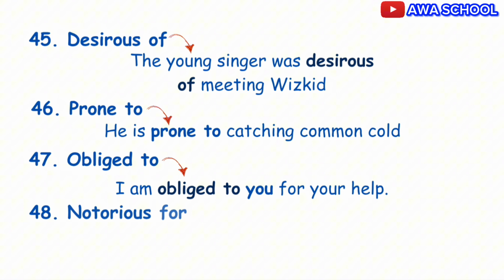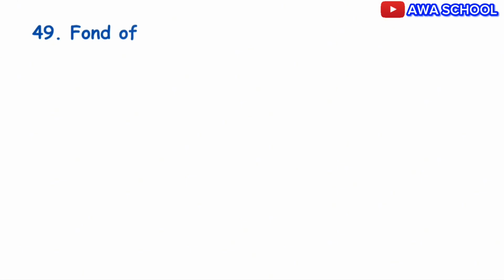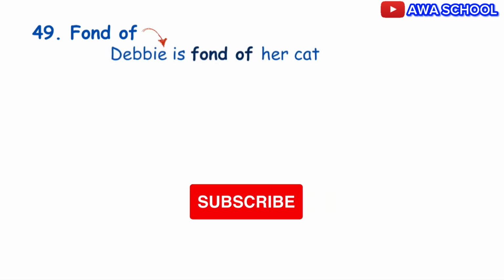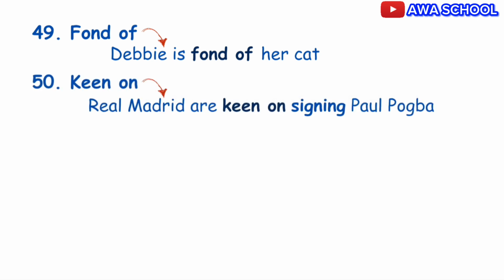Somebody is notorious for something. Example, Lawrence Anini was notorious for stealing in the past. Okay? Please know, to have a liking or affection for something or someone, use fond of. Example, Debbie is fond of her cat. Exactly. To be very interested in or eager for something or someone, use keen on. Example, Real Madrid are keen on signing Pogba.